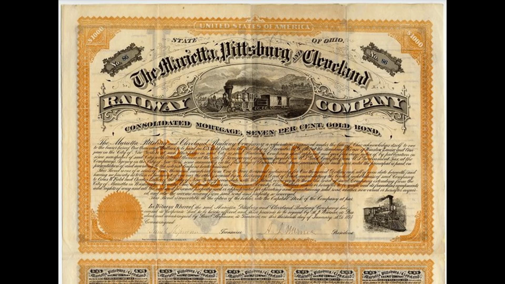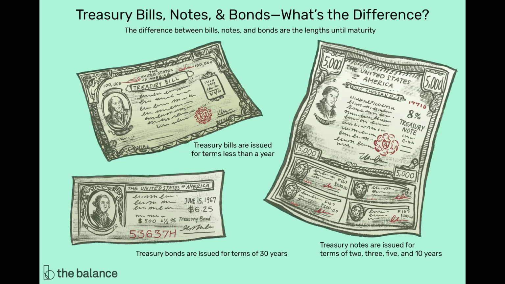Corporate bonds generally offer investors a higher coupon rate and often a longer maturity date. Federal government bonds are similar to U.S. savings bonds, but different in significant ways. Treasury securities with a maturity date of 1 year or less are called Treasury bills or T-bills. Treasury securities with a maturity date of 1 to 10 years are called Treasury notes, and then Treasury securities with a maturity date of 10 to 30 years are called Treasury bonds.